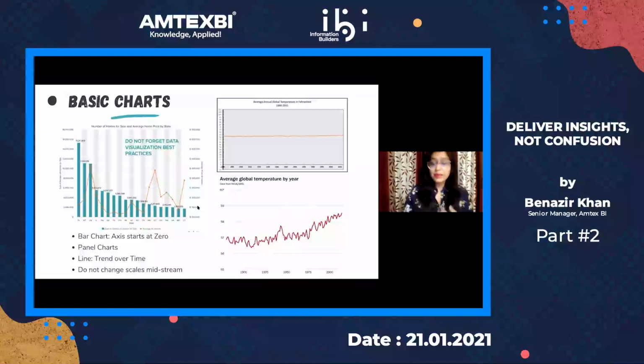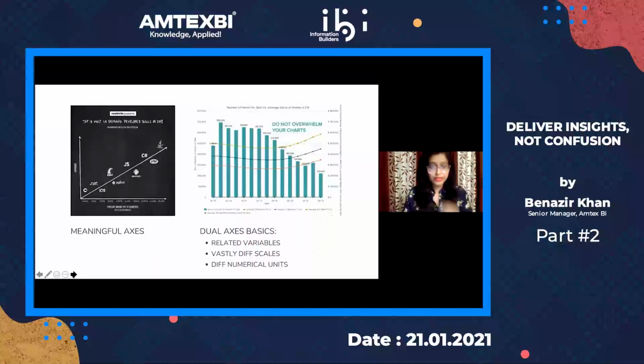Remember something with scales: do not change them midstream. This is generic advice, but people tend to do it very often just to prove a point. It would be in the best interests of the consumer that you do not change scales midstream.